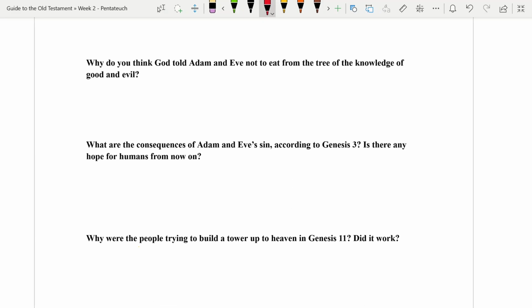And then there's some questions that are hard. Why do you think God told Adam and Eve not to eat from the tree of the knowledge of good and evil? Now, that's a really hard question. So don't feel like the point of this is to make sure you get the right answers to all of them, but they're about getting you to be thinking about the right topics, the things that we're going to talk about in class.